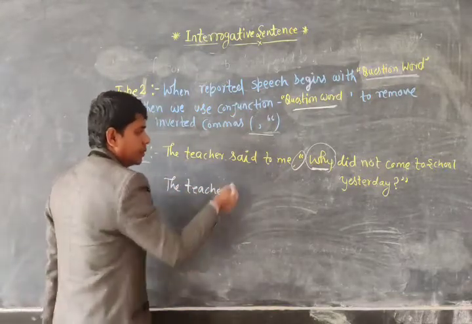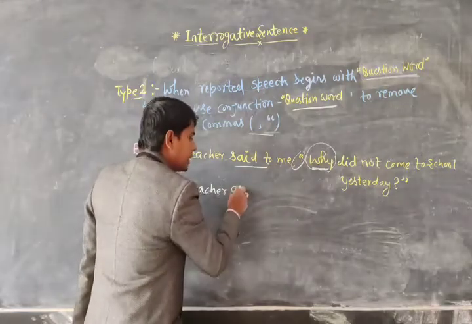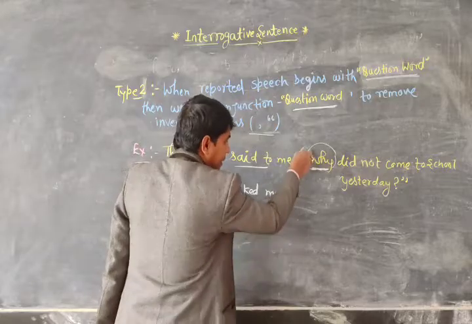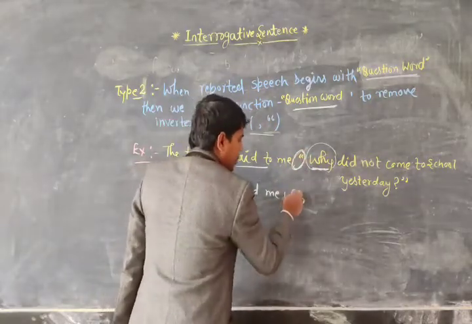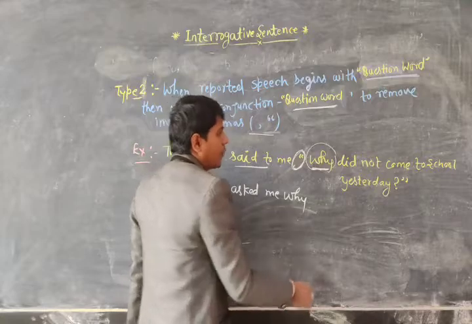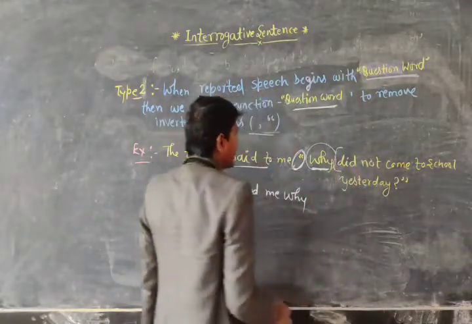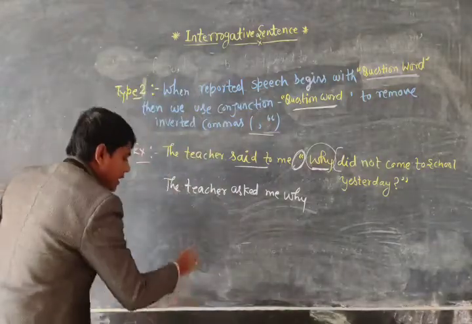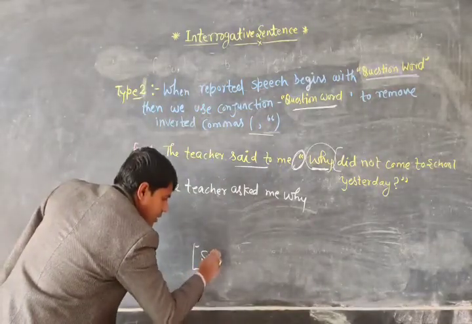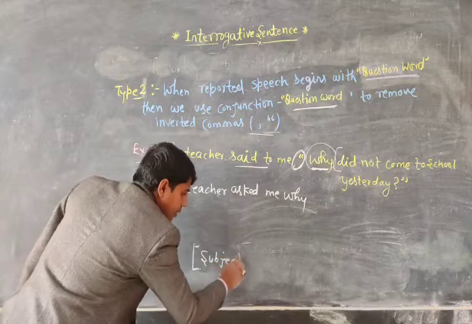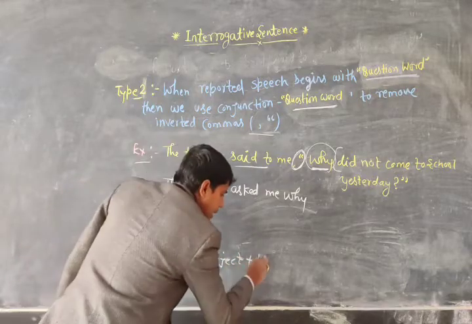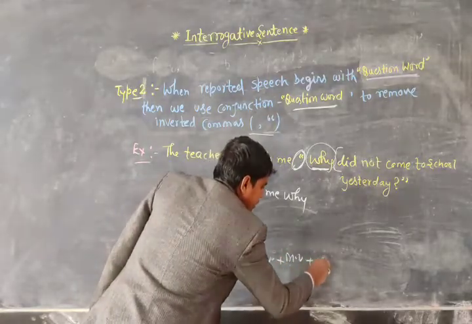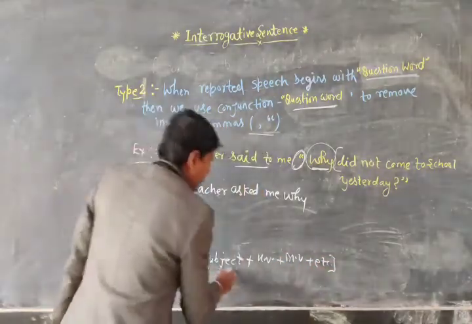The teacher said to will change into asked me, and at this comma we use the WH family word why, and after that you will change the interrogative sentence into assertive sentence. And you know, in an assertive sentence, subject will come first, and after that helping verb, then main verb, then other words. This structure will follow.